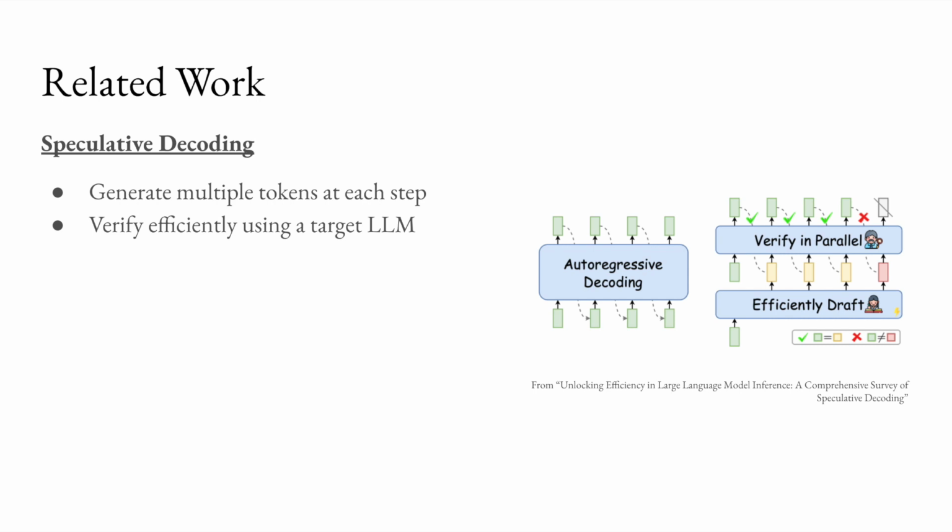To start with, we would like to briefly introduce what speculative decoding is. Speculative decoding is a method to speed up the inferencing process when using large language models. Instead of generating a single next token sequentially, like in the classic autoregressive decoding method, speculative decoding generates multiple tokens at each step, which are verified in parallel by the target LLM. Any drafted tokens after a token that is rejected by the LLM are discarded.